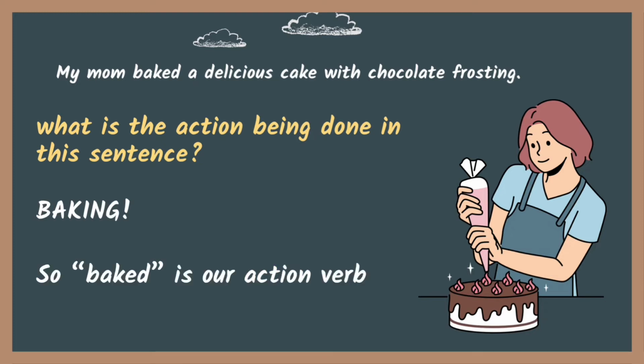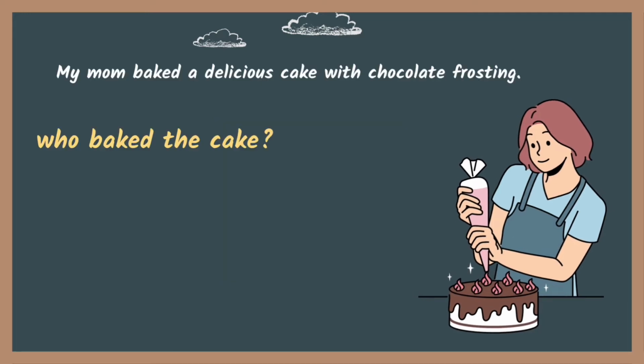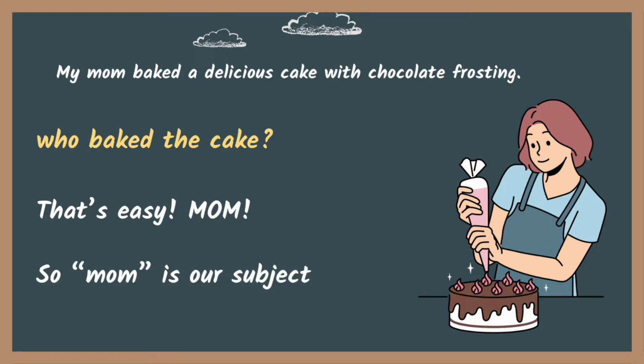So what is the action being done in this sentence? Baking. So baked is going to be our action verb. Then we have to ask ourselves, well, who baked the cake? And that's a very simple one, right? Mom baked the cake. So our subject here is going to be the word mom.